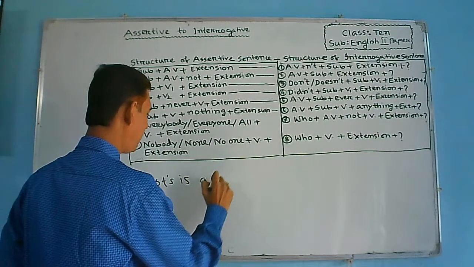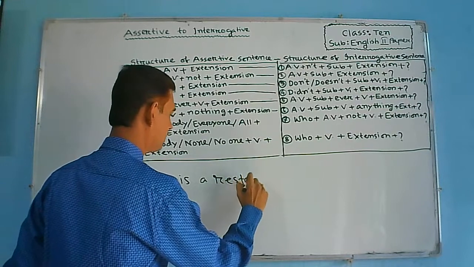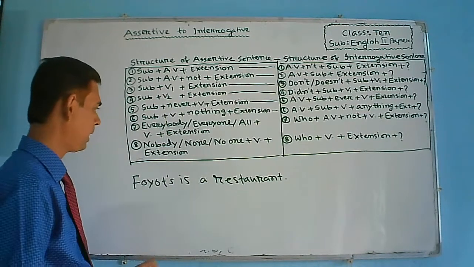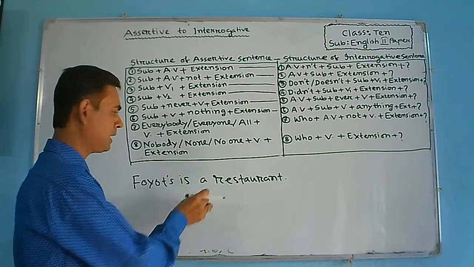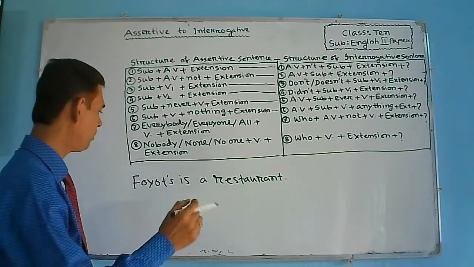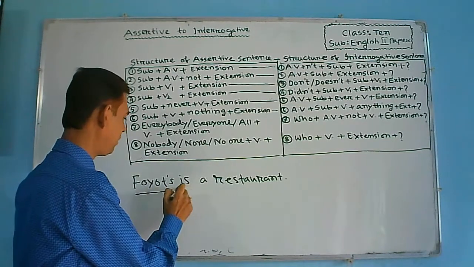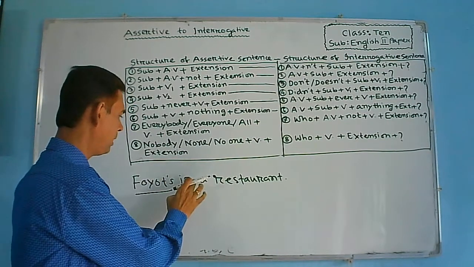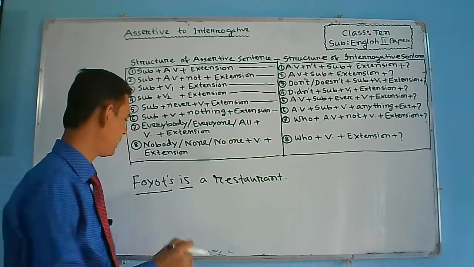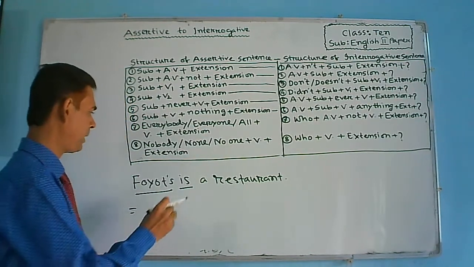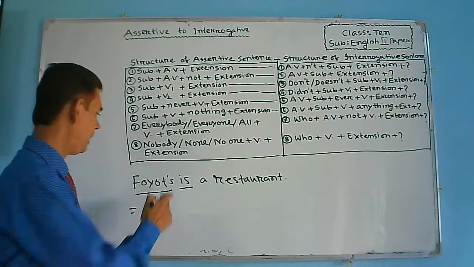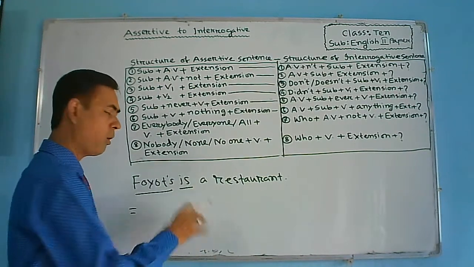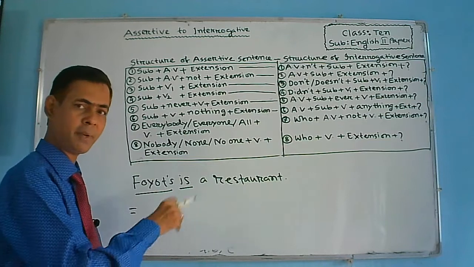Dear student, suppose, Fayot's is a restaurant. This is the assertive sentence, and we will change it into interrogative. But how? You know that here subject is given, then auxiliary verb is, or be verb, is given here, and here is no not or negative word. That is why at the time of transforming this assertive sentence into interrogative, n apostrophe t will be added with auxiliary verb, and it will remain at the beginning of the sentence.